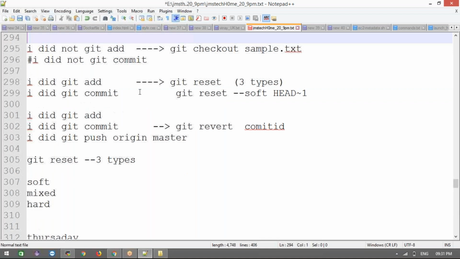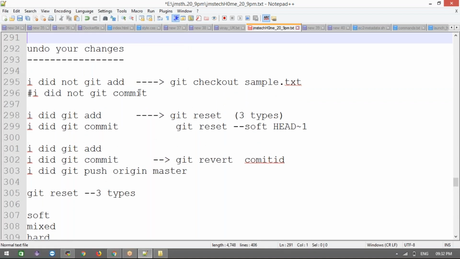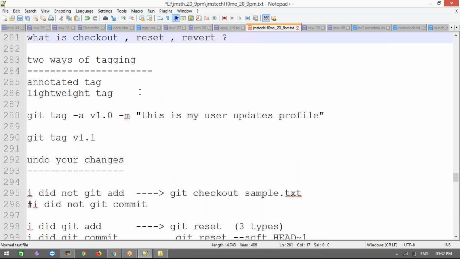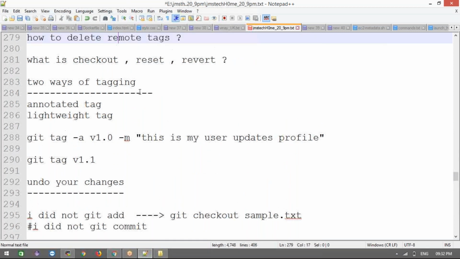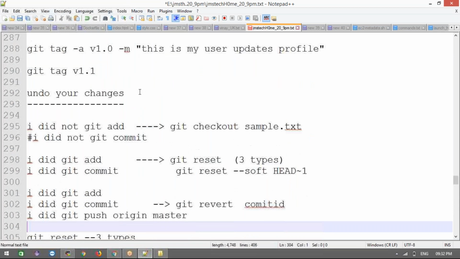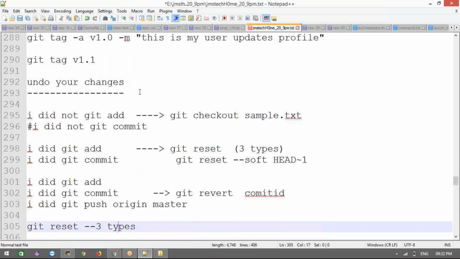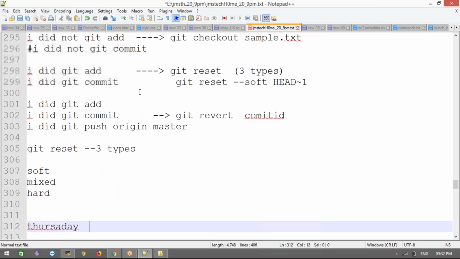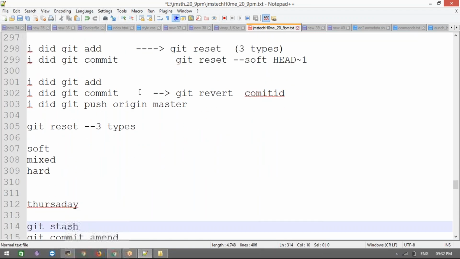Hey guys, what did we discuss last class? Do you remember? This is for the last classes. What we did, we discussed tagging in the last class, and before that we discussed git reset, git checkout and git revert. Right? These three we have done, and today we are going to discuss something new.